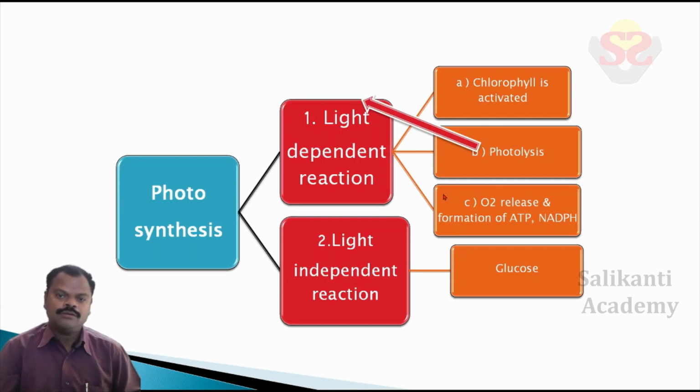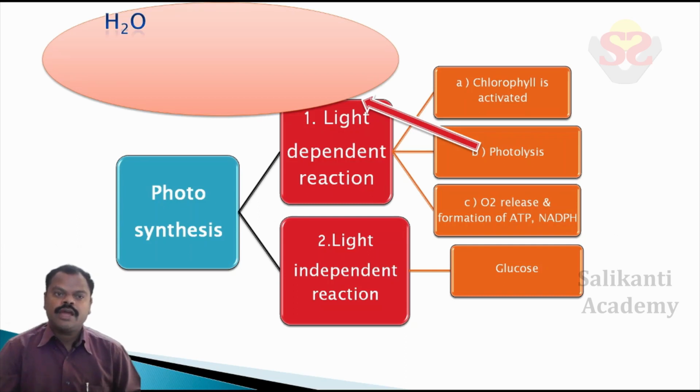Photolysis. How it works. H2O gives rise to H+ and OH-. The H2O molecule is divided into H+ and OH- due to light, a photochemical reaction.